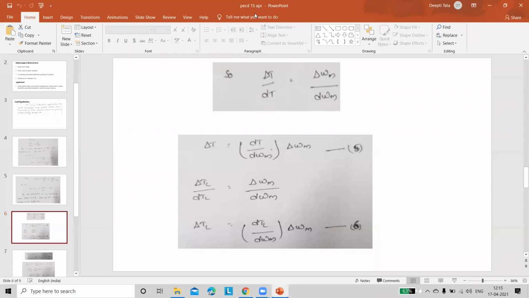Just wait, I will take the annotations for you. And from this expression, we are writing the expression for only delta T. It will become dT by d omega m into delta omega m.